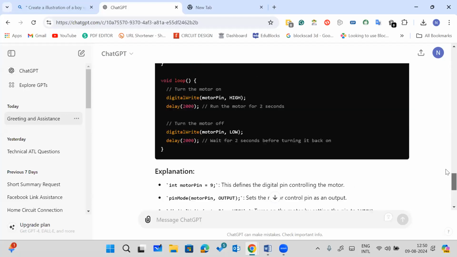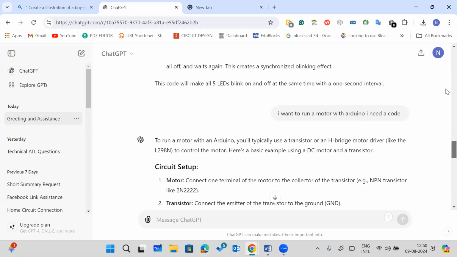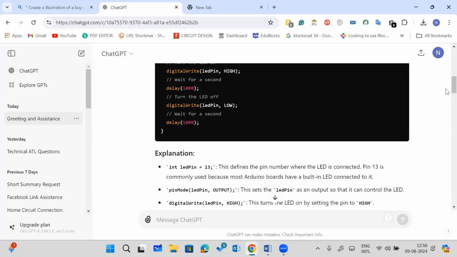It saves the history also. Whenever you log in, I have logged in through my Google account, it will give you the answers over here. Let's suppose I'm an English teacher and I want to write a mail, I want some content. Let's suppose tomorrow I have a presentation on IoT. So I'll ask my GPT, hi, I need a presentation on IoT with 20 slides.